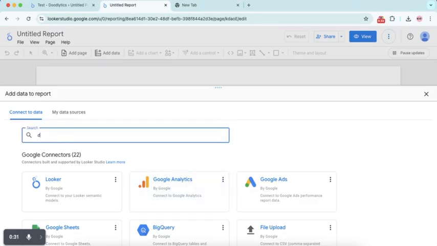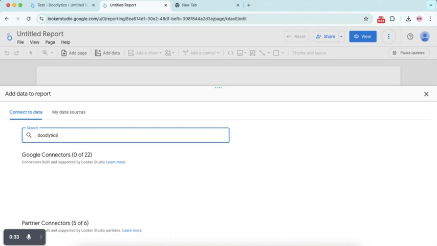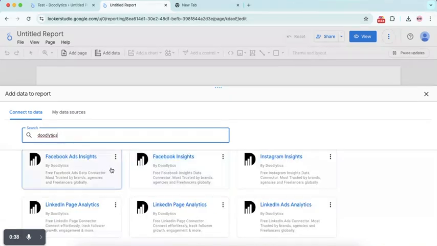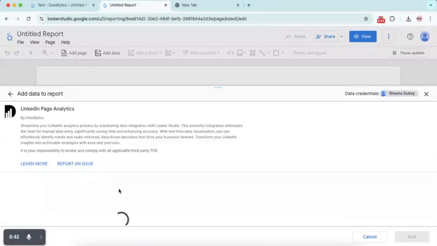At the search bar, type Doodlytics. Now you will see all the connectors created by us. Click on LinkedIn page analytics. Now when a new user interacts with Looker Studio, it will ask for authorization. In authorization, you have to connect your property with Looker Studio.